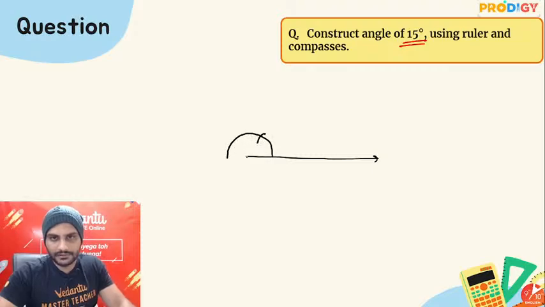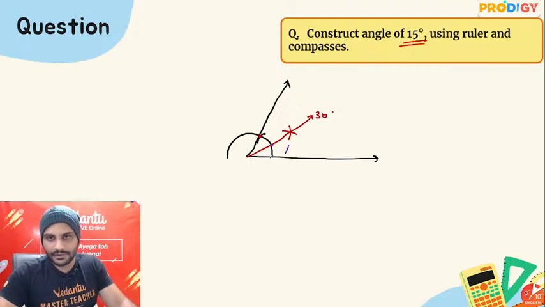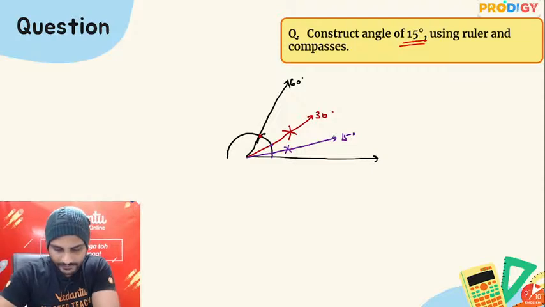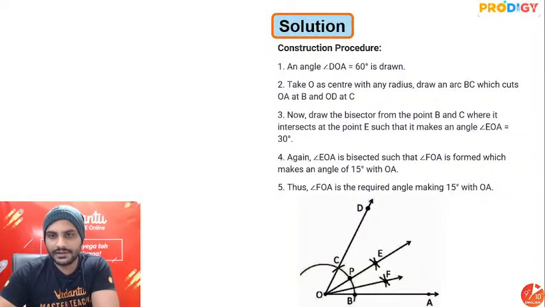This is 60. Draw the bisector of 60. So one over here, another over here. You'll be getting 30. Draw the bisector of 30 further. One over here and then another over here. Then you'll get your 15 degrees. Right? Okay. So 60 bisect you'll get 30, 30 bisect you'll get 15 degrees. Very good, very good.